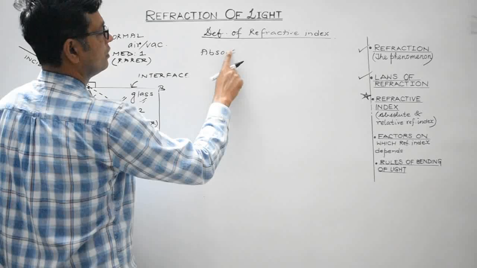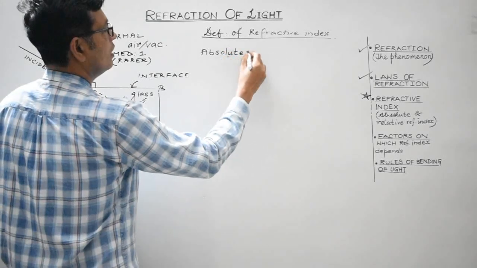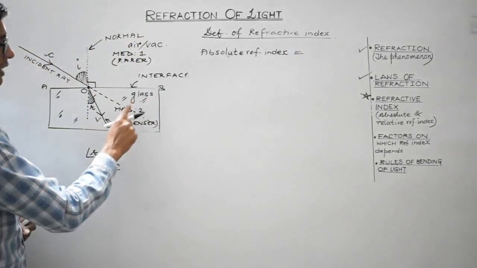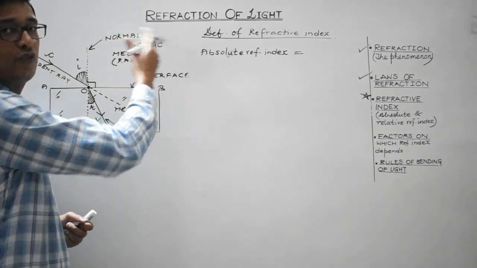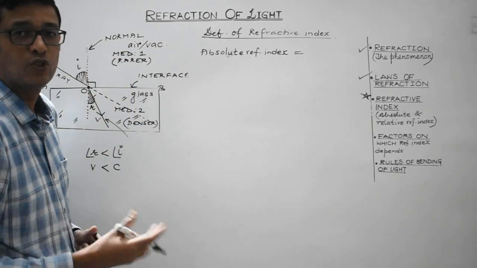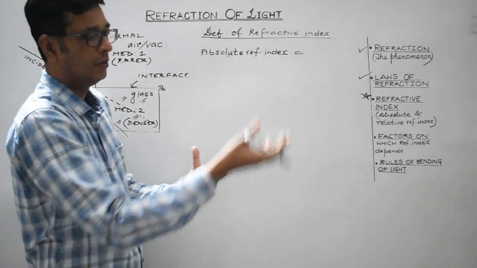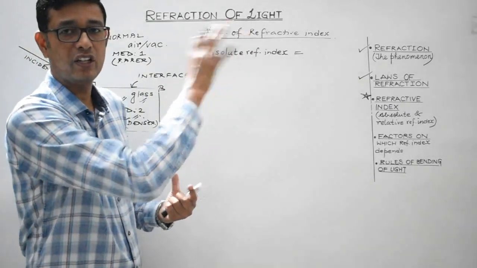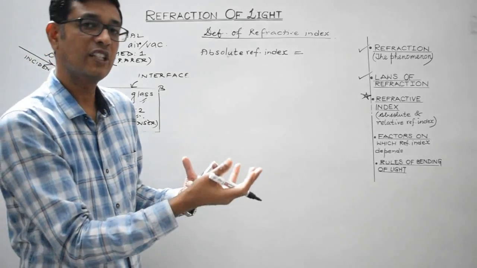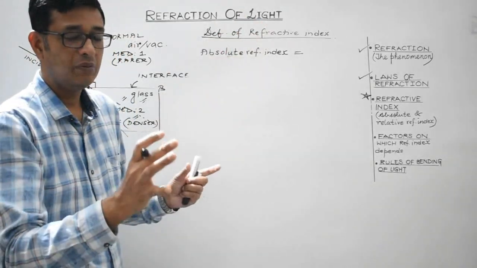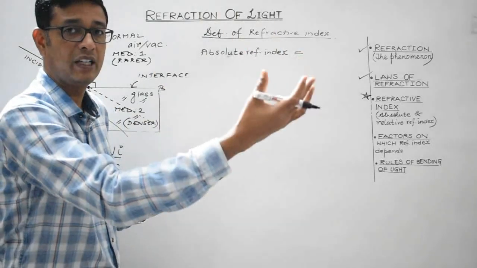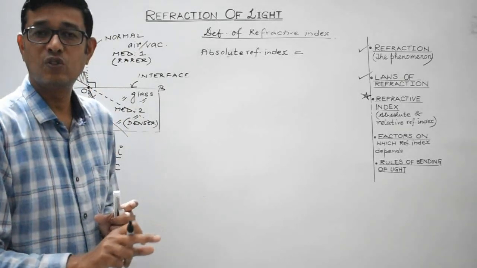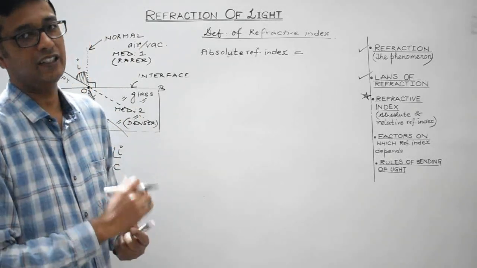Absolute refractive index is the refractive index of the medium with respect to air or vacuum. Like glass placed in air or vacuum. We are considering the medium water with respect to air or vacuum, or diamond with respect to air or vacuum. So whenever a medium is placed in the surrounding medium, which is air or vacuum, the refractive index of the medium under consideration is known as absolute refractive index.